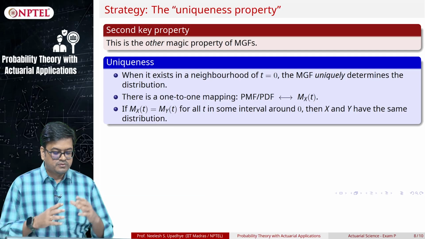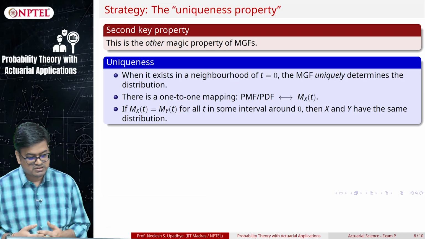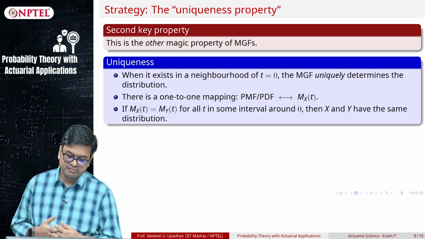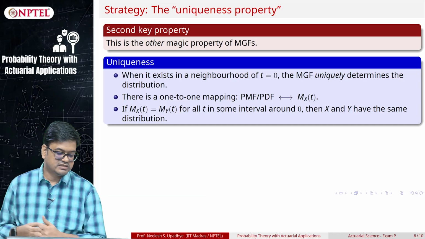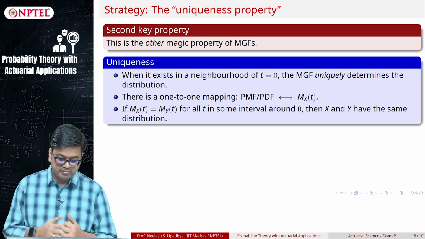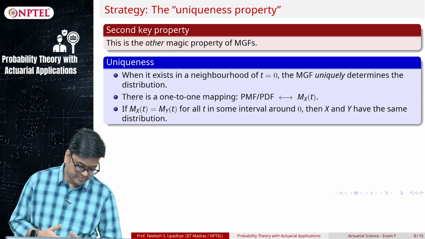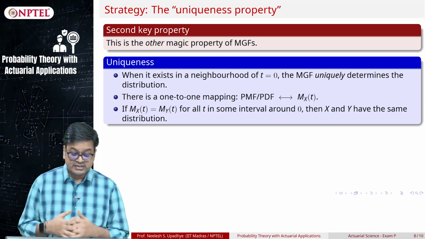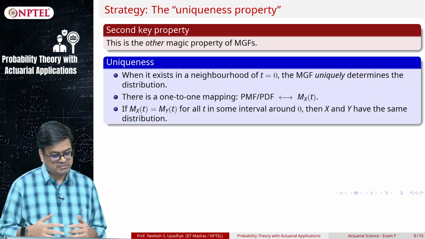Okay. So we have, whenever MGF exists in the neighborhood of t equal to 0, MGF uniquely determines the distribution, and there is a one-to-one mapping between MGF and PDF or PMF. Okay, I said I will prove, but proving is really a cumbersome exercise.